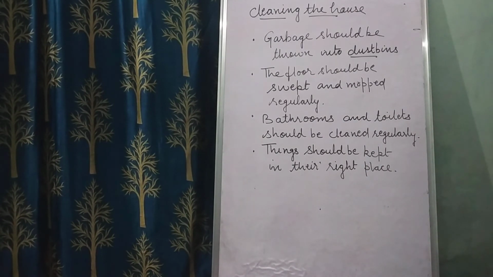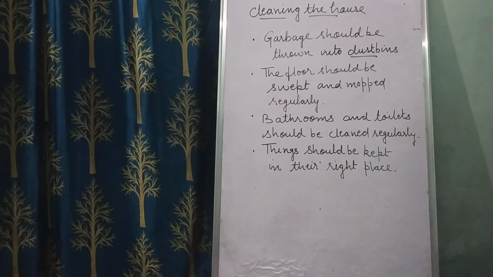And the last important thing is that all the objects should be arranged and kept in a proper place. Children, what will happen if you keep the things here and there? First of all, it will not look nice, and the second thing is we are wasting our time finding the things.